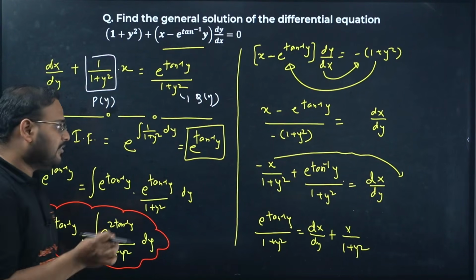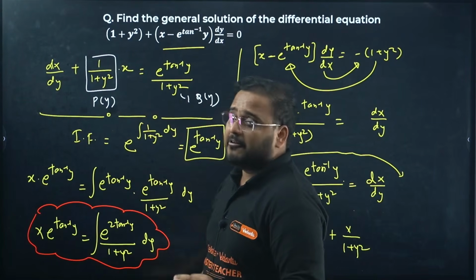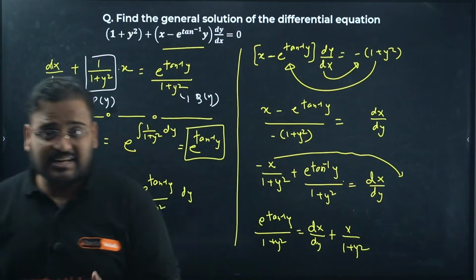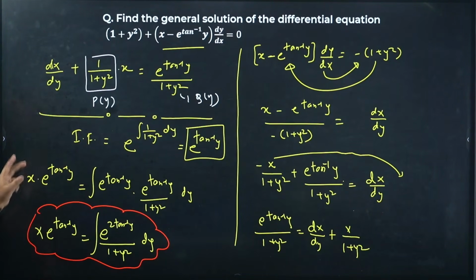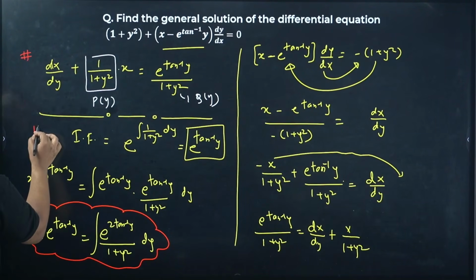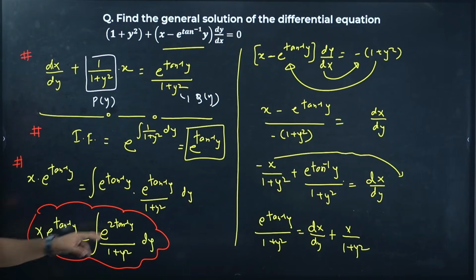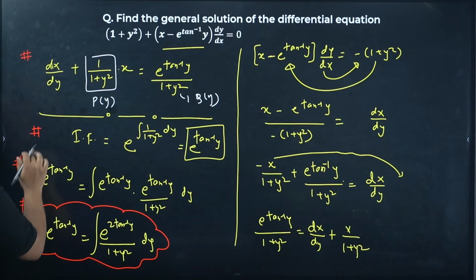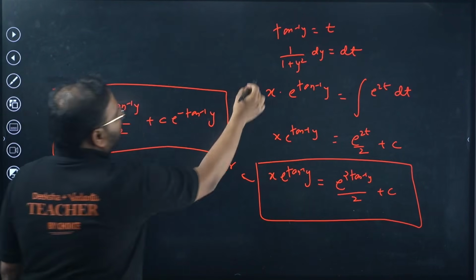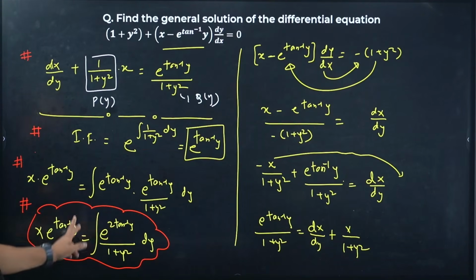It's a very good question where you have to actually transform the given equation to get the standard form with y as the independent variable. Once that is obtained, you find the integrating factor. This is an important step. The second important step is writing the standard solution, getting this part, and the next step will be to use the substitution and the result. Make sense? Have a look one more time.